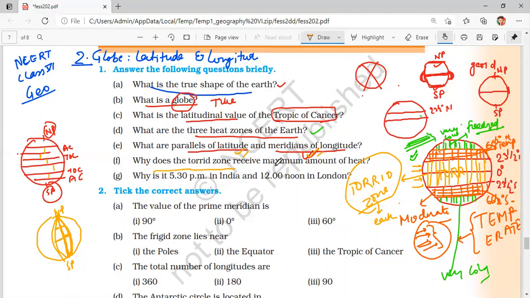Why does the torrid zone receive maximum amount of heat? I have already described. Because at least once in a year, every place in this zone gets direct sunlight. So when you get direct sunlight on earth, you get maximum of it.